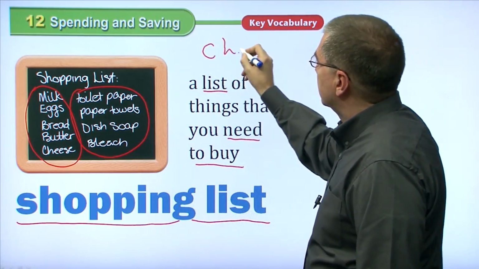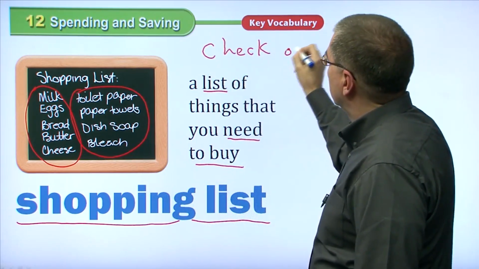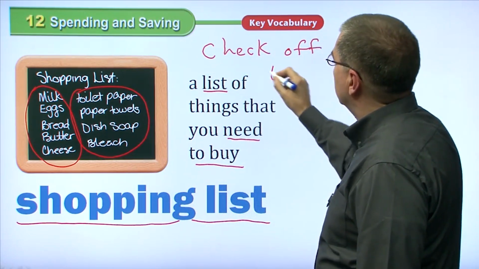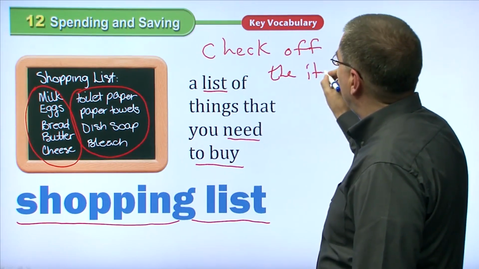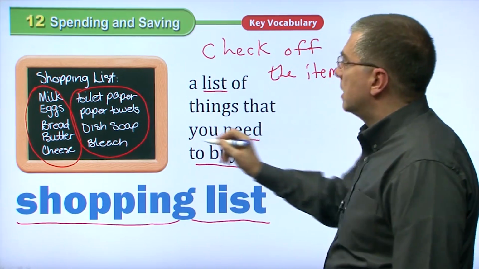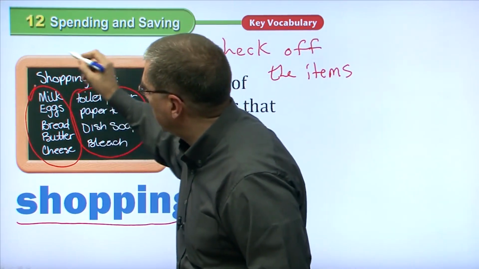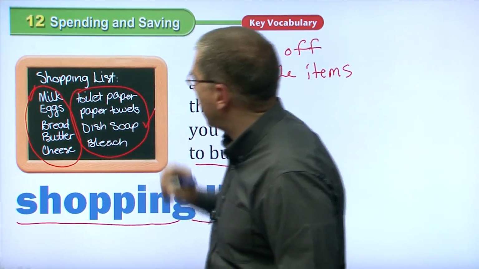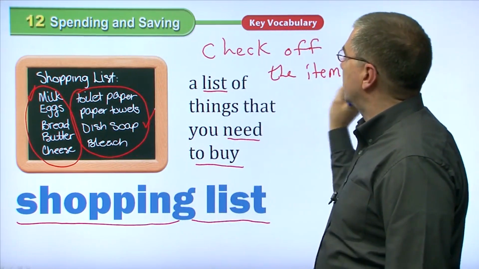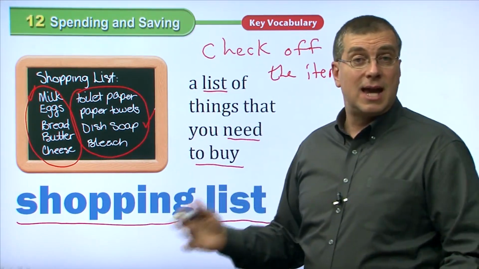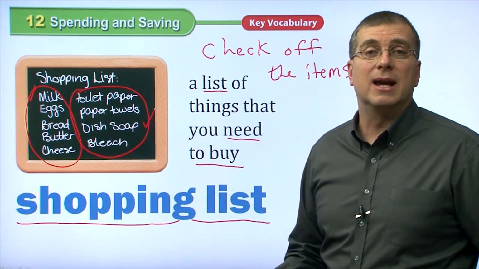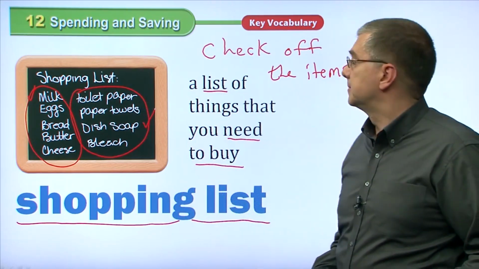Check off the items. That means as you buy each item, you check it off. Milk, got it. Dish soap, I got it, right? You check off the items that you buy. That way you don't forget anything on your shopping list.